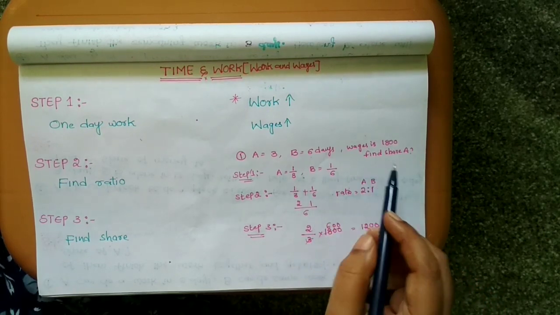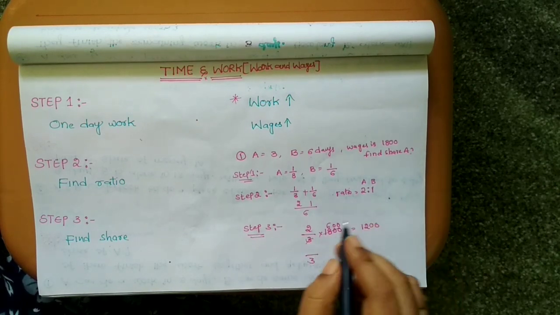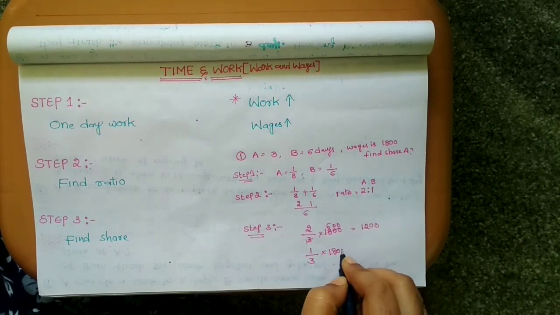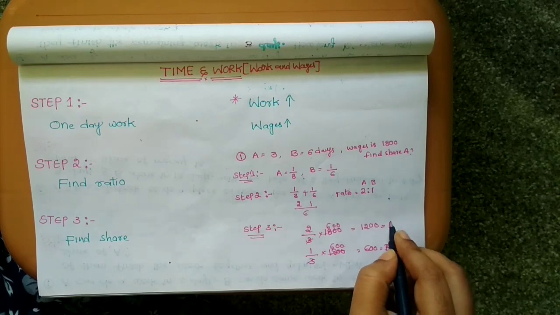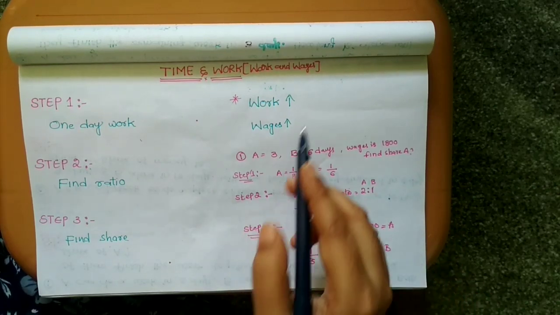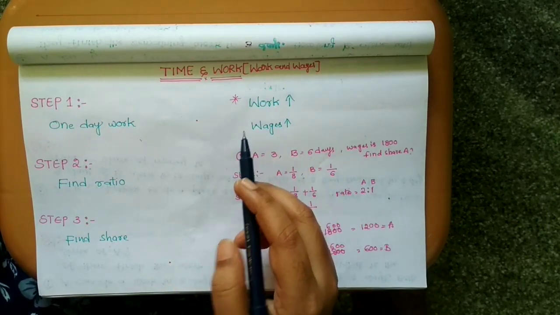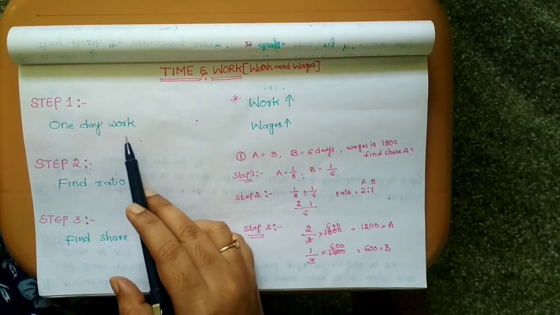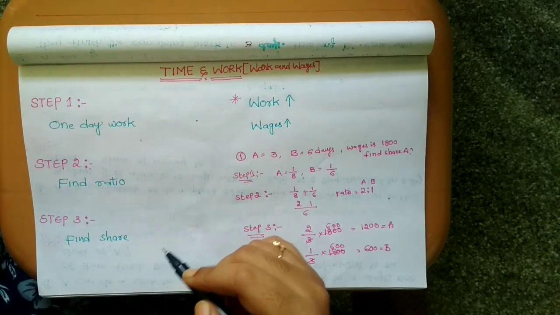If in case they ask to find the share of B, you can find out of 3, what is the share of B, 1 by 3 into 1800. So 600. 600 is the share of B. This is share of A. Like that, we can solve these problems. So, what is the main thing? Here we have to know the 3 steps. One day work, second one is find the ratio, third one is find the share.